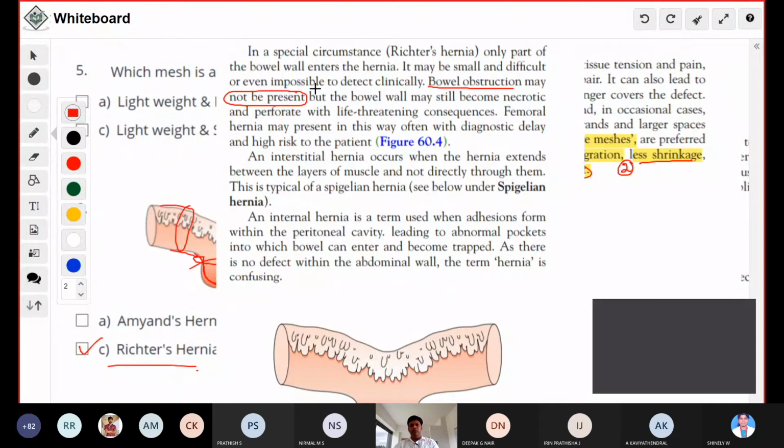But bowel without obstruction can also become necrotic and perforate, with life-threatening consequences. The commonest presentation is a femoral hernia. So this is one of the dangerous hernias because it won't present with the typical clinical presentation of an inguinal hernia. So you should be careful with this hernia.